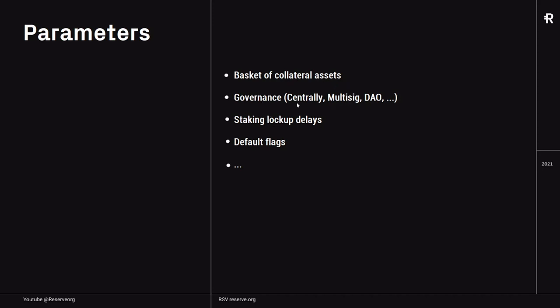But also the governance. Should it be managed centrally through a multisig, a DAO, or something else? You'll be able to define the staking lockup delays. How much time should there be as a lockup for RSR before it can be unstaked? And by the way, we're going to talk about the exact role of RSR pretty soon in one of the next episodes. You can also define what a default looks like. When should RSR insurance actually be used to cover some issues with collateral tokens? And as I said, there will be many more of these parameters, but I hope this gives you an idea.